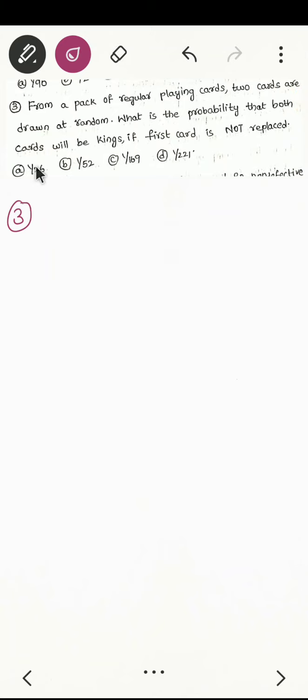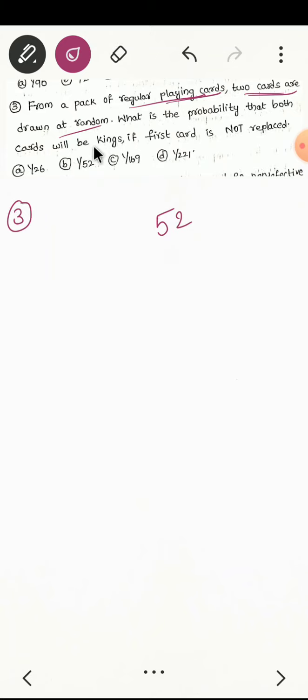Then problem number 3. From a pack of regular playing cards, 2 cards are drawn at random. What is the probability that both cards will be king? From a pack of playing cards, how many playing cards will be there? Always 52. Remember, 52 playing cards will be there.